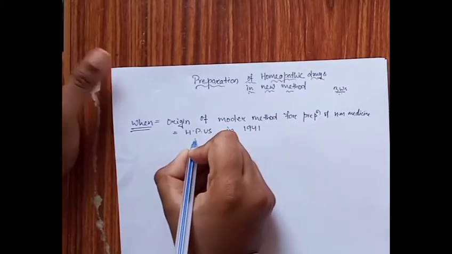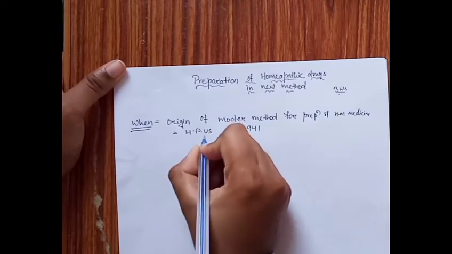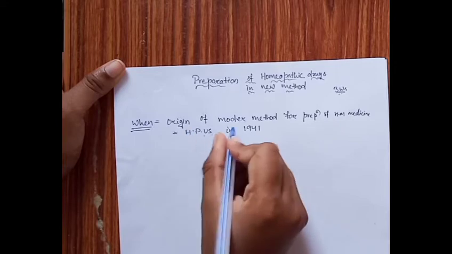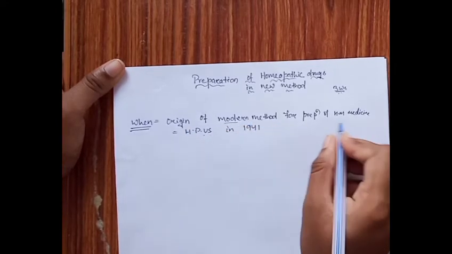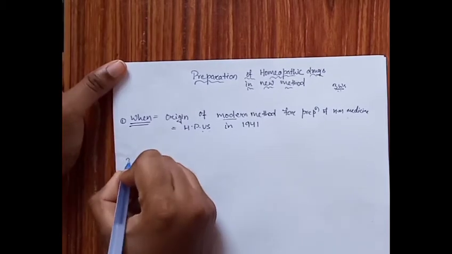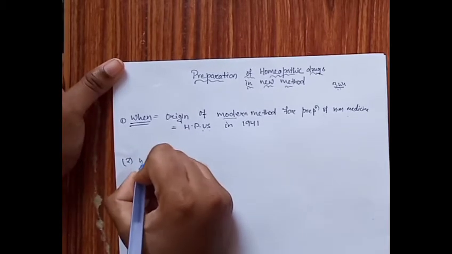So what is HPUS? Homeopathic Pharmacopoeia of the United States. So this is the system which publishes the modern method for the preparation of homeopathic medicine. So first, when we cover, then we go towards why this is needed.